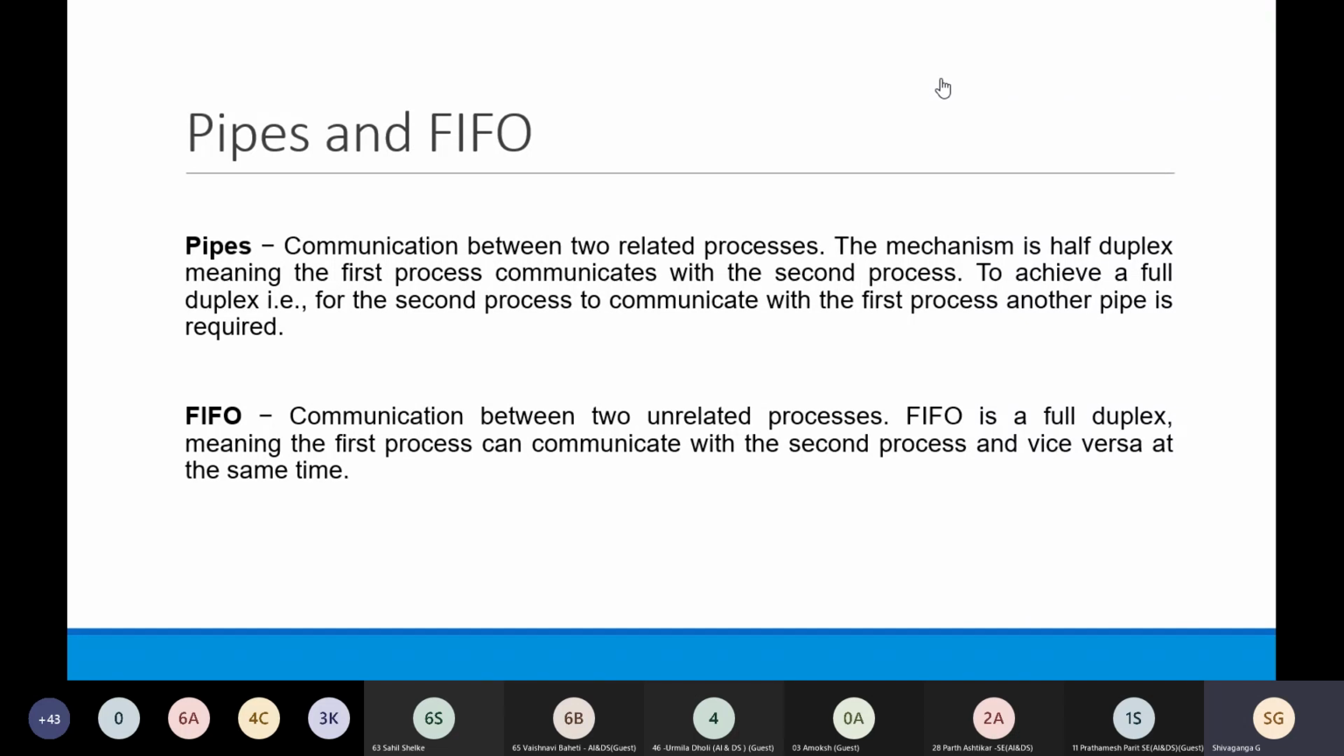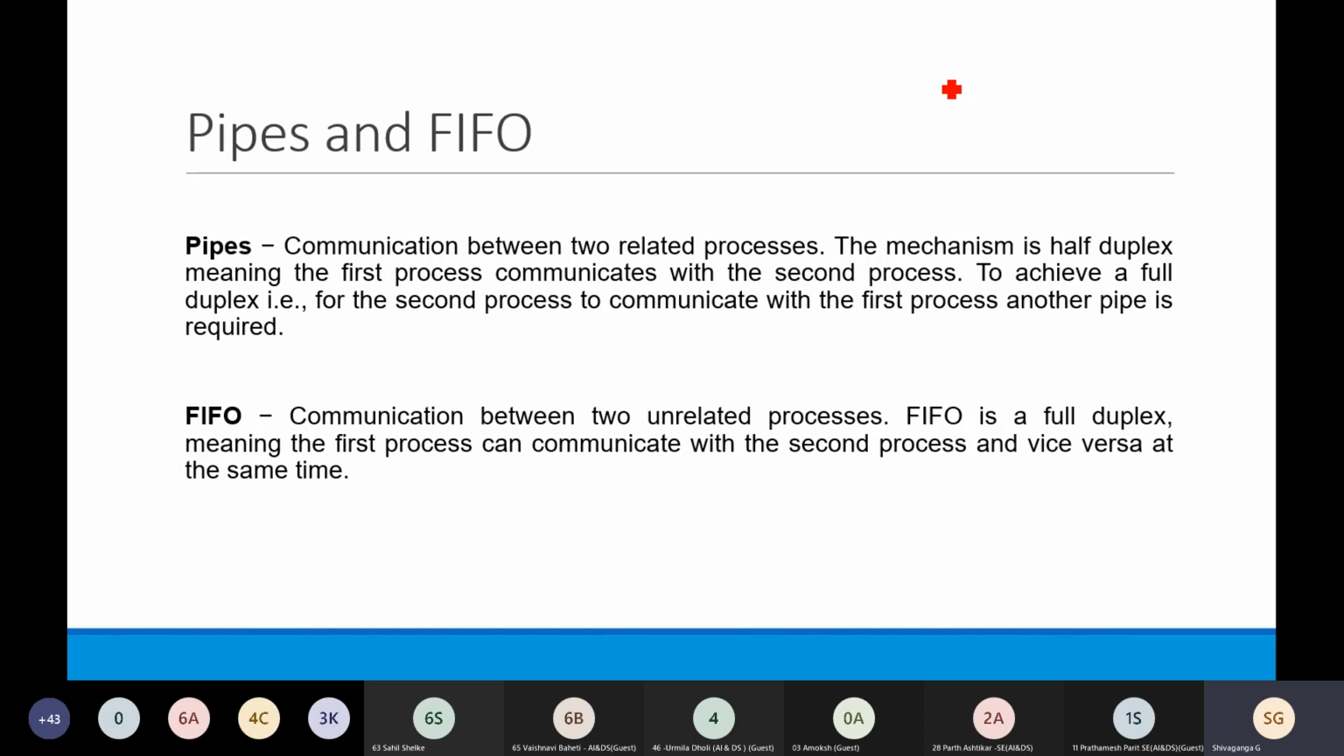Okay, I got disconnected automatically, so we are discussing pipes and FIFOs. If processes are related, then they use pipes for their communication, and if processes are not related, they use FIFO for doing the full duplex communication.